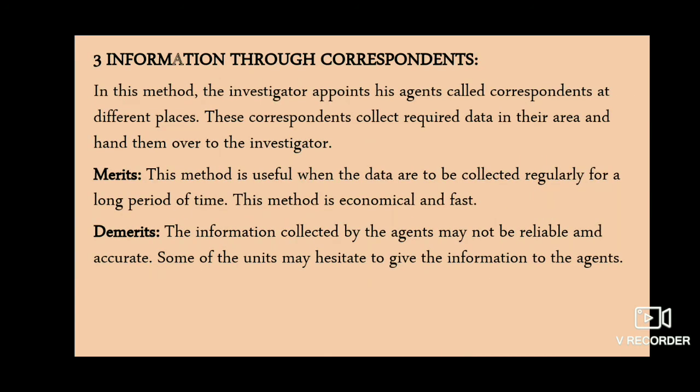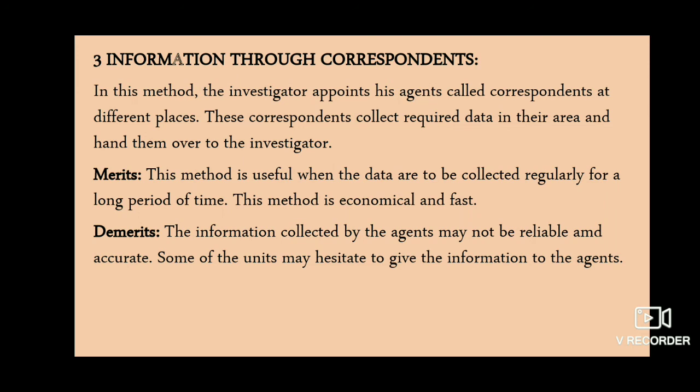The next method is information through correspondence. In this method, the investigator appoints agents, and here the agents are called correspondents. The investigator appoints correspondents at different places, and these correspondents collect the required data in their area and hand them over to the investigator. The merits are: this method is useful when the data are to be collected regularly for a long period of time. This method is economical and fast.